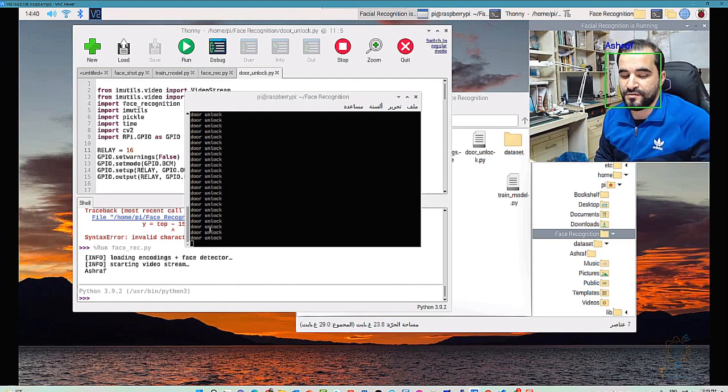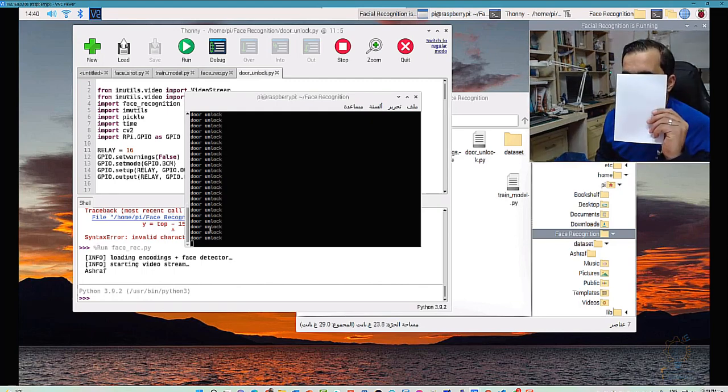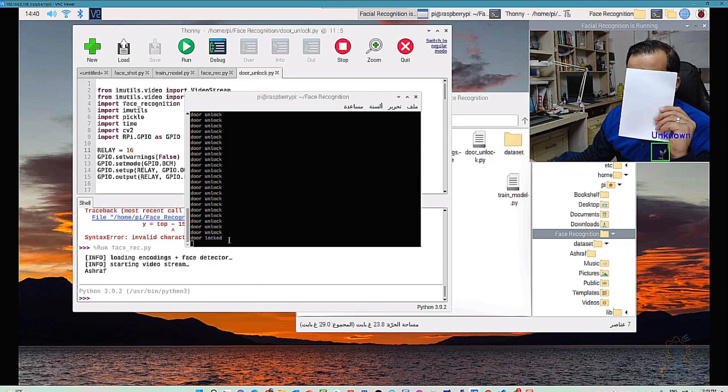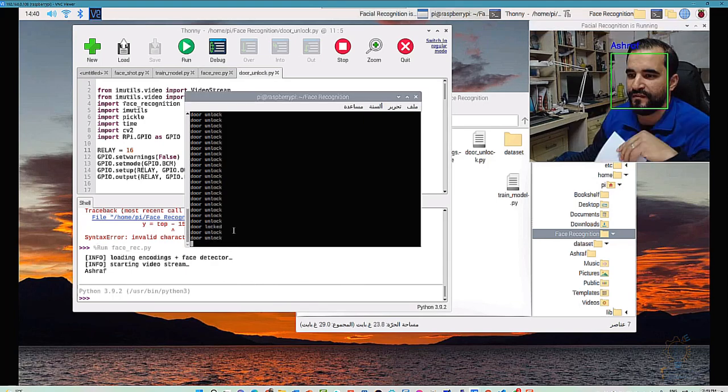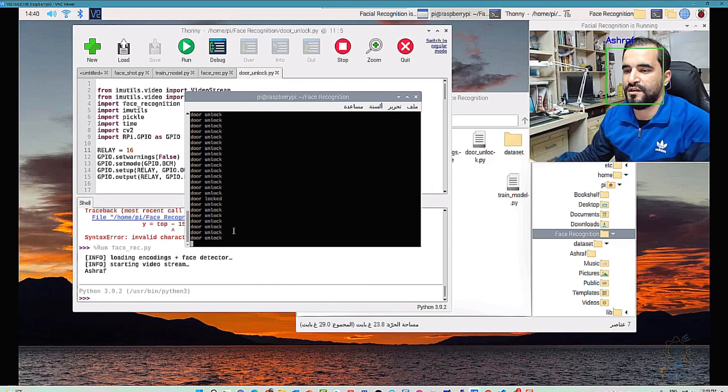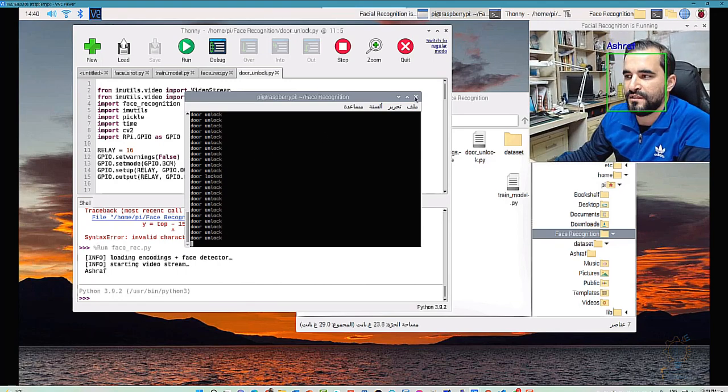So I can hide my face to show you what will happen. Now it will wait for 5 seconds, then it will show you door locked, as you can see on the window. Here you can see the door locked line. Now if I showed my face again, it will unlock the door again. Now let's stop this.